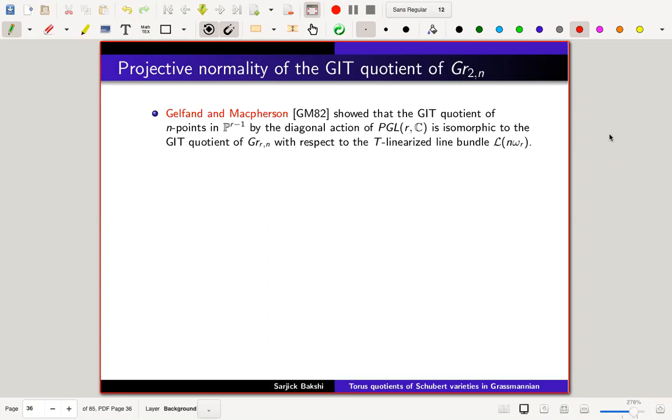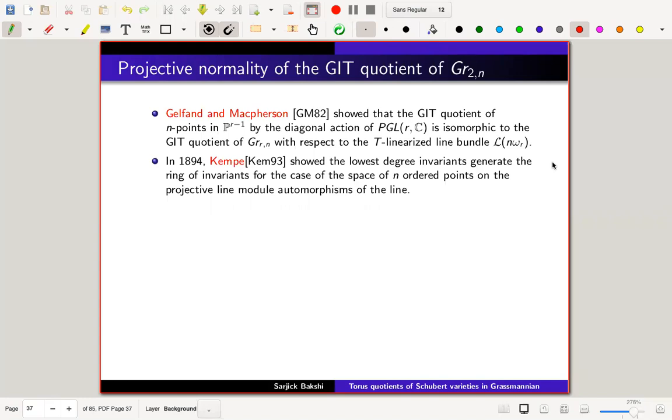Gelfand and MacPherson have shown that the GIT quotient of n points in P^(r-1) by the diagonal action of PGL_r(C) is isomorphic to the GIT quotient of the Grassmannian with respect to the T-linearized line bundle L_n omega. So this is the first reason why one can actually consider the T quotients.